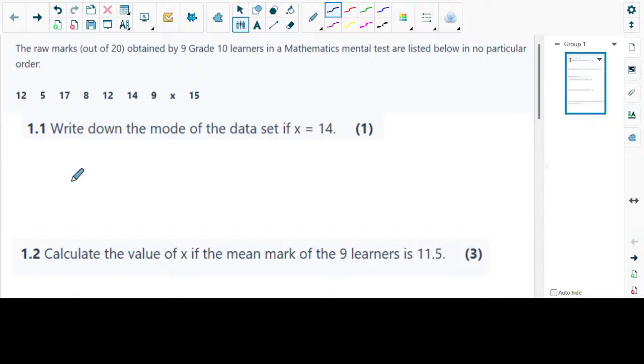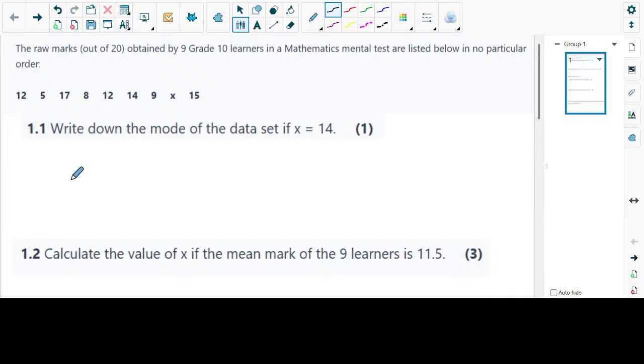But remember, guys, for us to be able to work with statistics most of the time, especially if we're going to be doing Q1, Q2, and Q3, the data needs to be arranged in ascending order. So we're not going to be arranging it in ascending order for now, because we don't know where X falls. We will have to know where X is falling. So now let's start with question 1.